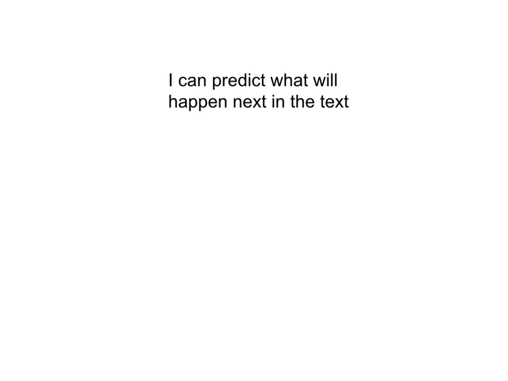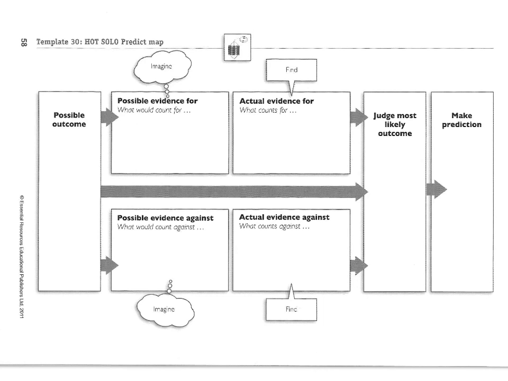Here is a screencast on how to predict what will happen next in text. When you're thinking what will happen next, we're thinking much further down the track than just the very next thing that could happen. So we're going to use a prediction map to do this. In front of you here is a prediction map.